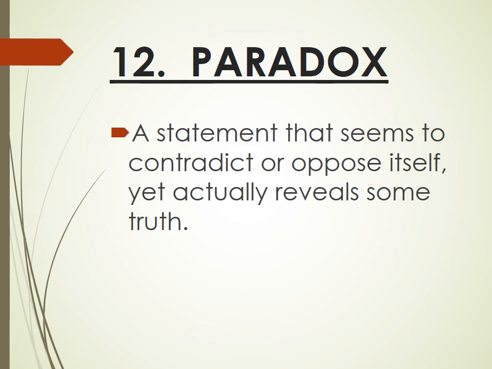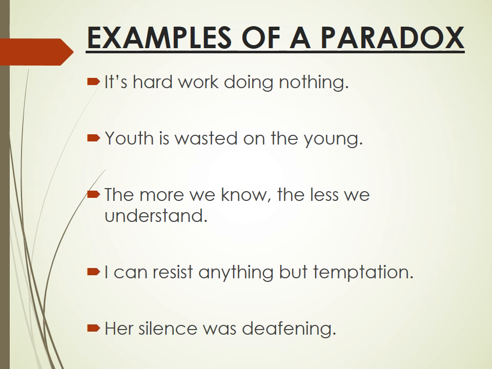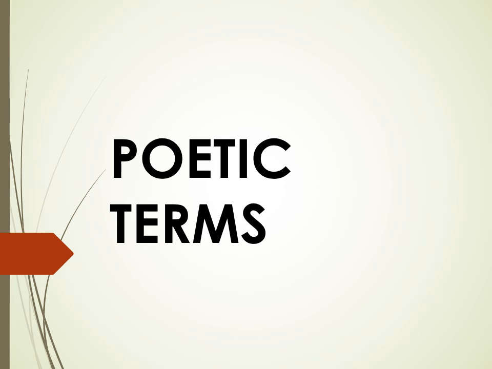The next type is paradox, a statement that seems to contradict or oppose itself, yet it actually reveals some truth. Examples of a paradox: "It's hard work doing nothing." "Youth is wasted on the young." "The more we know, the less we understand." "I can resist anything but temptation." "Her silence was deafening." These are paradoxes because they contradict what they are saying, but yet, in some way, they also express a truth.